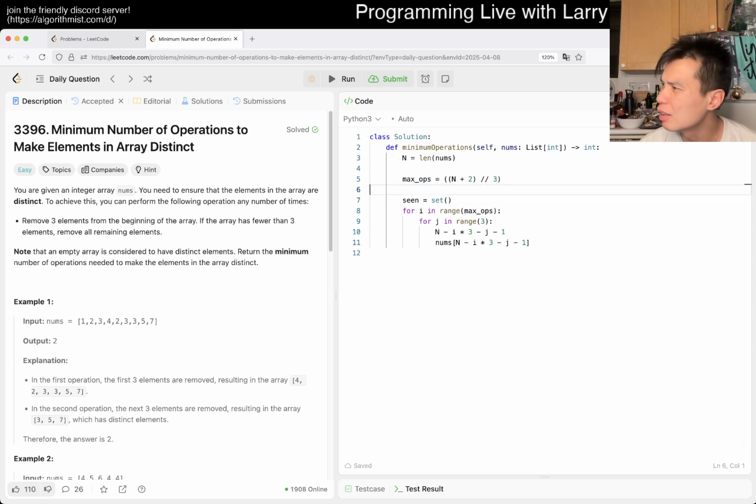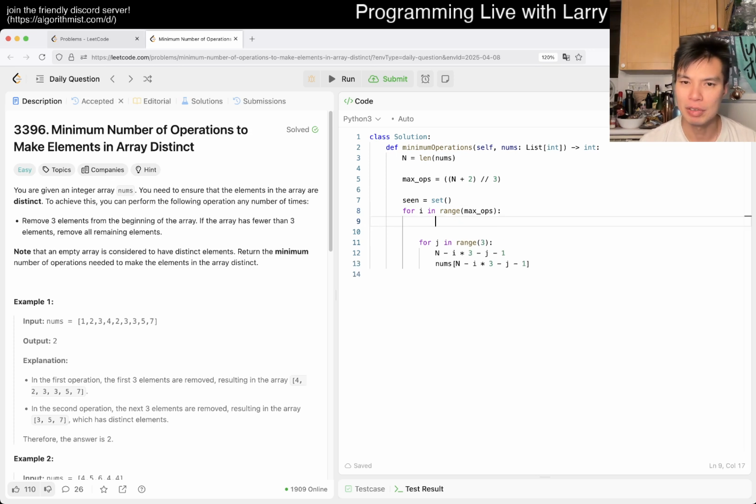So it's a little bit trickier to kind of get this quite precisely right. So maybe I would just write, okay, offset is equal to max ops minus i. So maybe we could count it backwards. Times 3.